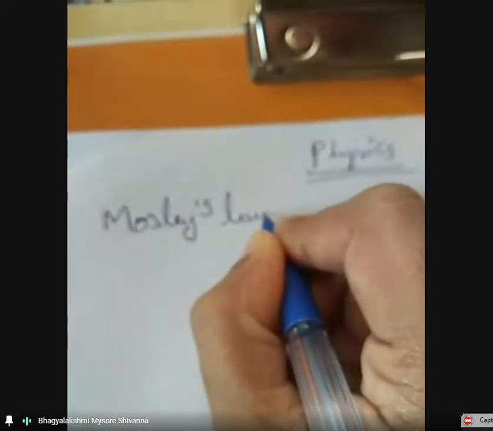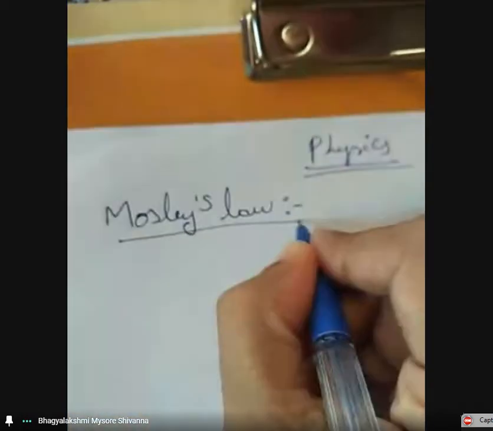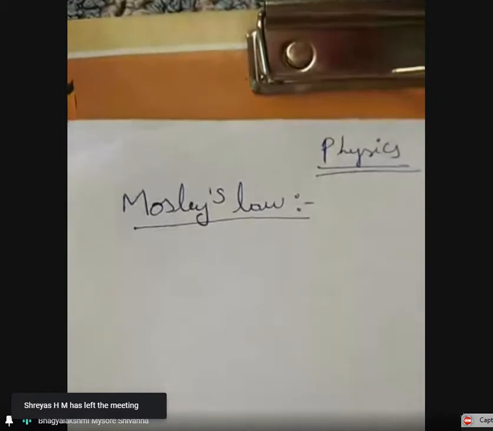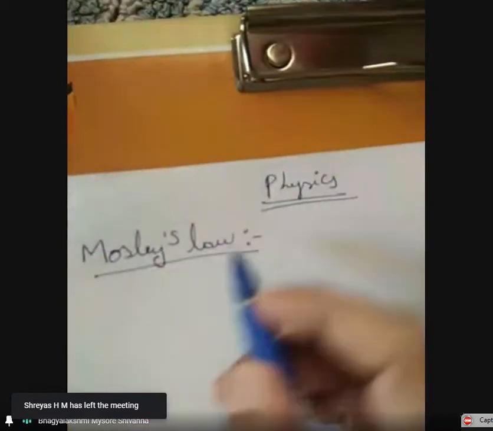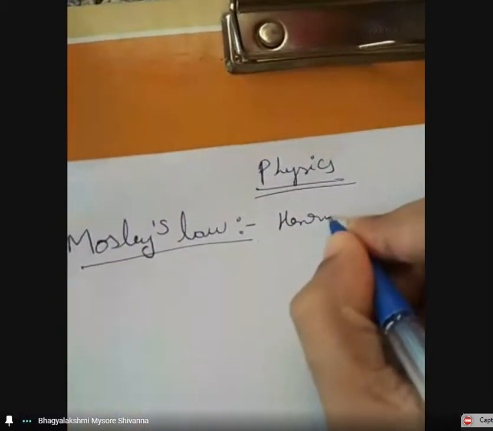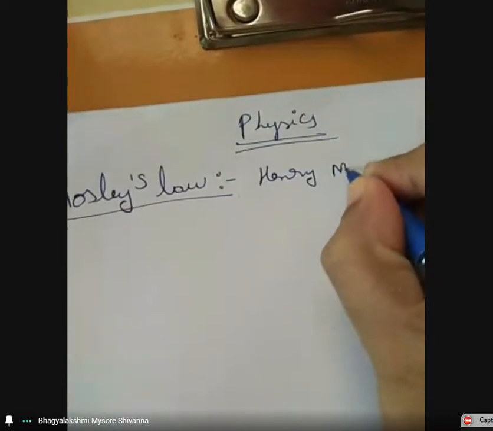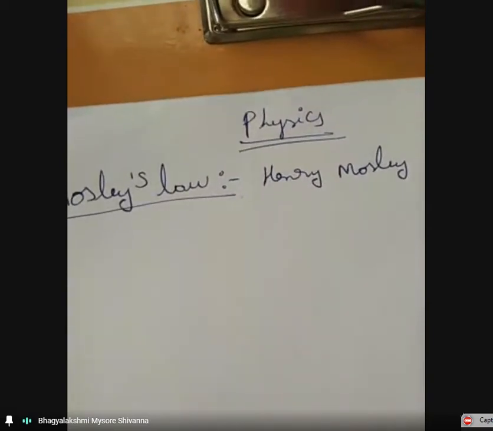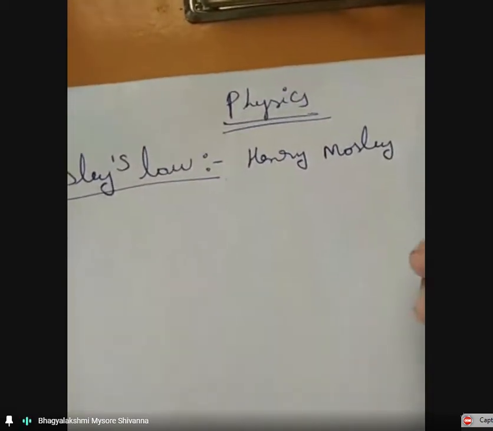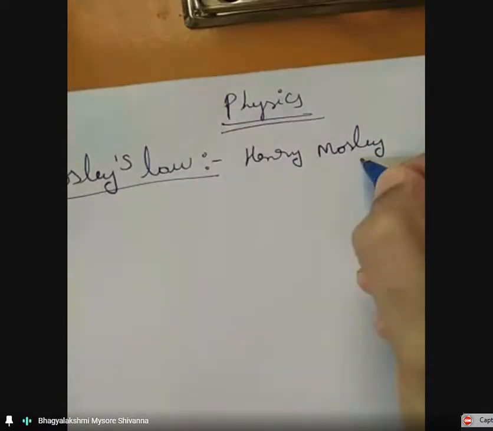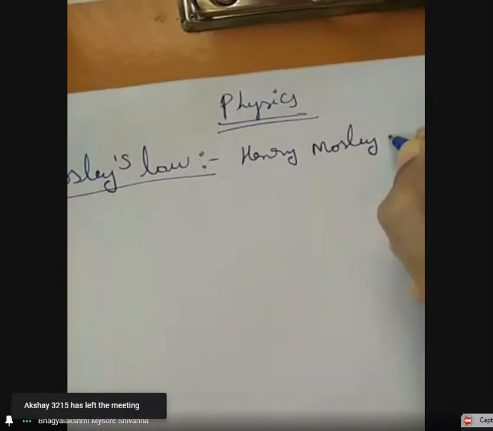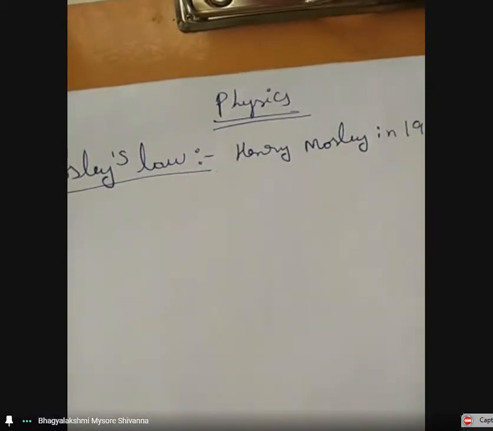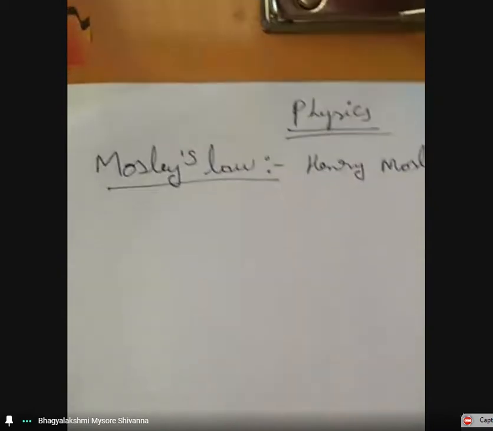This is also very important for the exam, Moseley's law. The law was discovered and published by the English physicist Henry Moseley in the year 1913, 1914.